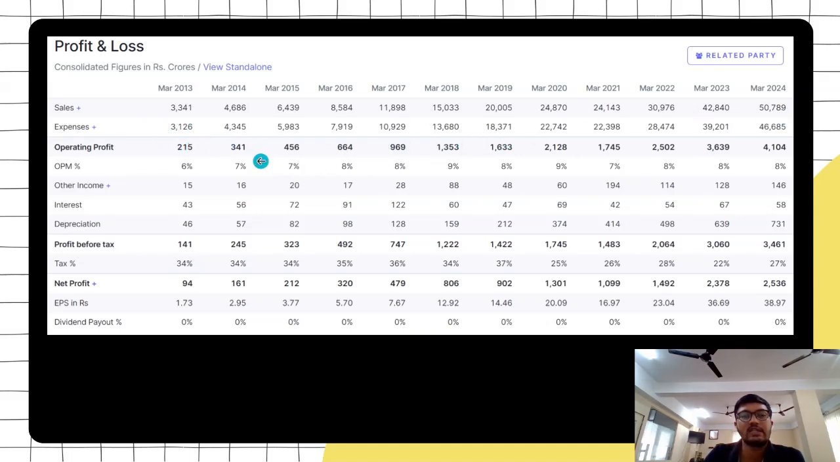This is what you look at, that this operating profit should grow, because even if you pay all of these things, at the end of the day, this is the amount of money that your business is generating.